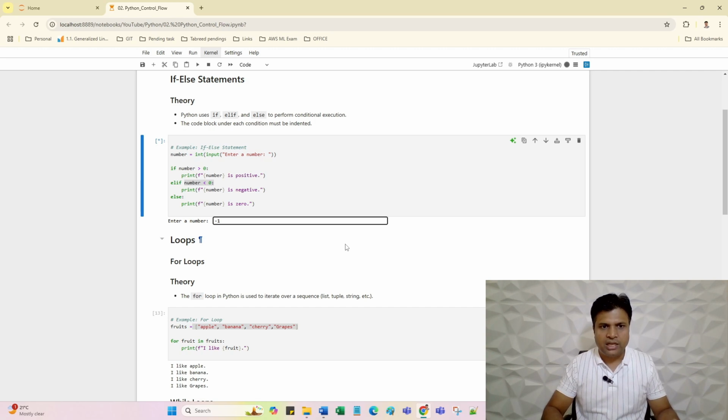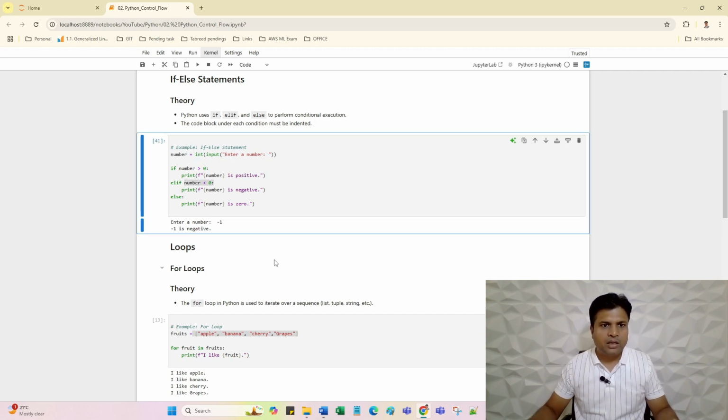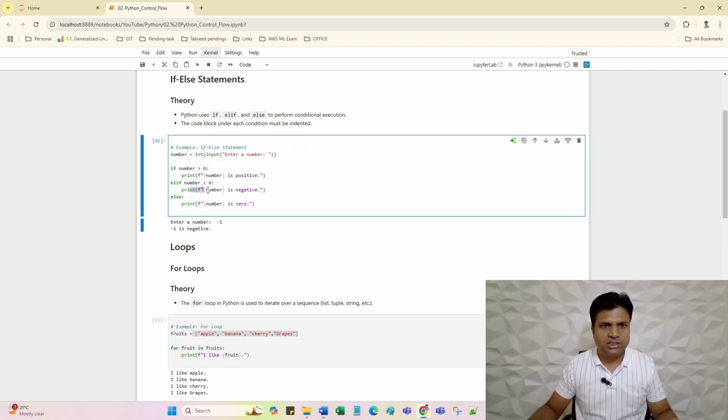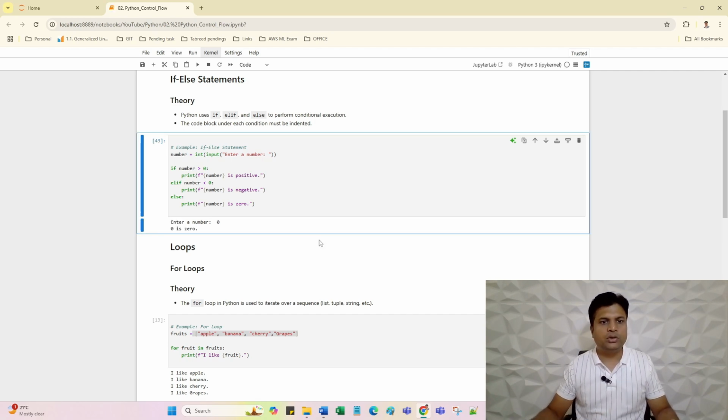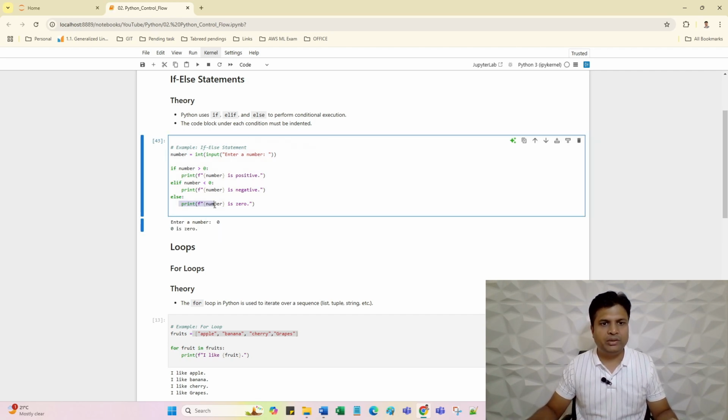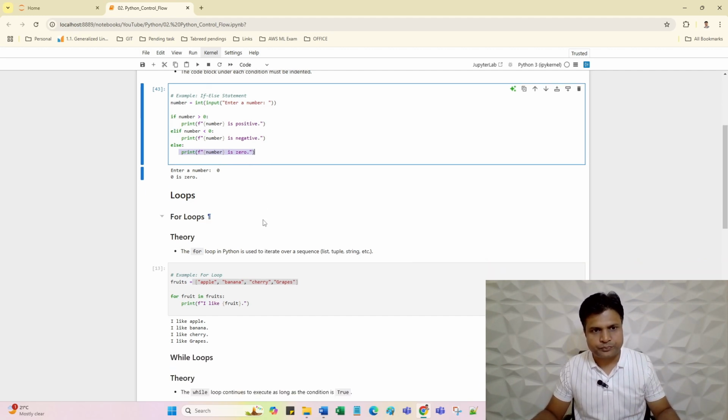Let me press enter till then. -1 is negative, so control is coming here. To make this condition and this condition false, we have to enter 0 in the number variable. So let me run this code again and we'll enter 0. You will see the output, 0 is 0. That means the control came into the else statement.